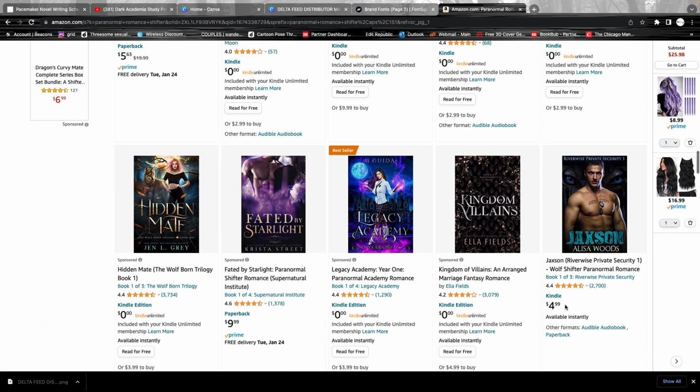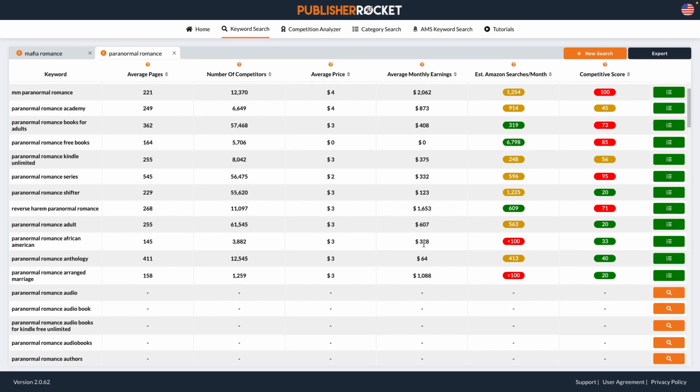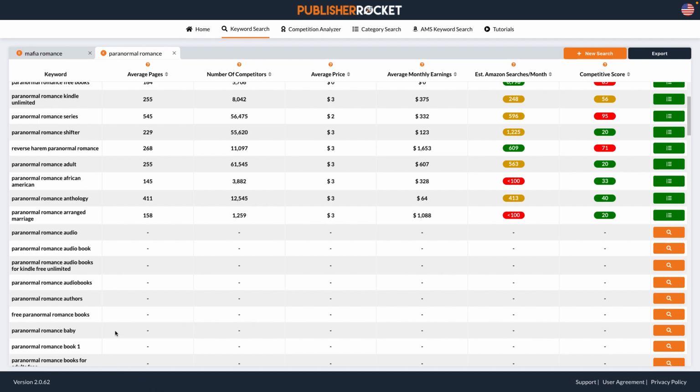I buy paperbacks. But yeah, so just looking at it, keep that in mind with the keyword. Don't just be like, oh, okay, that sounds like a great keyword. Look it up, see where it gets you. Like the competitive score for paranormal romance adult. There's 61,000 competitors, but it's got a reasonable number of searches, but the competitive score is really low because the ratings are low. So you just go check it out just to make sure, like, okay, how legit is this? Is it really going to be like that, or is it going to be something different? Just double check.